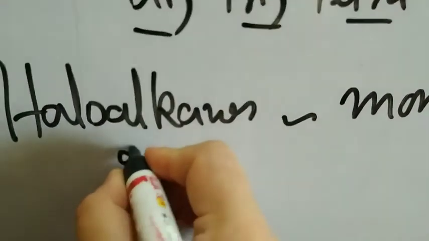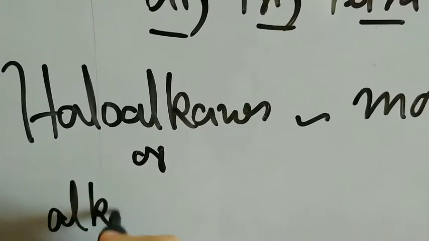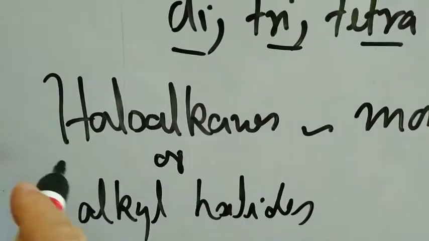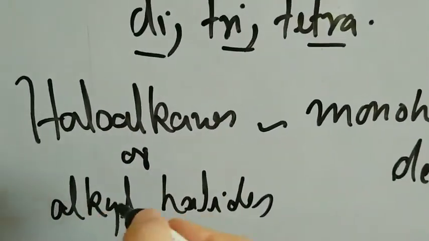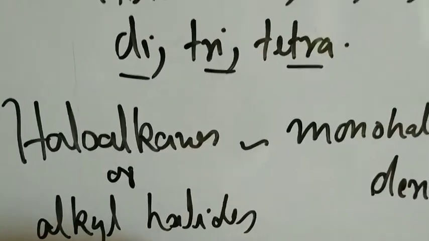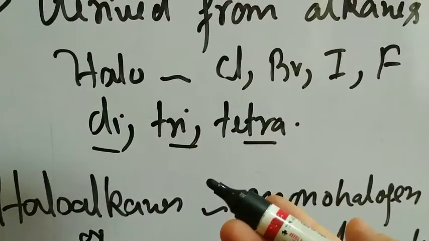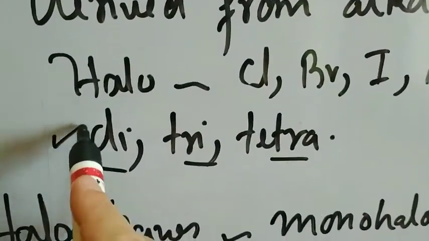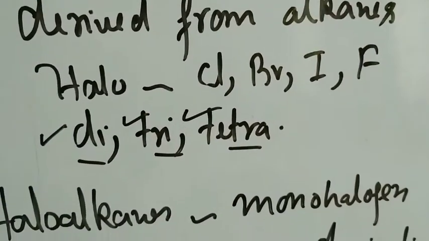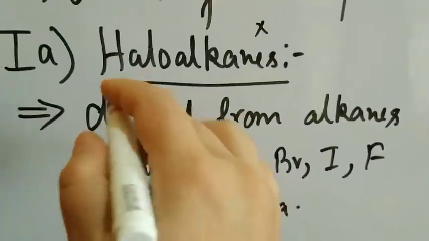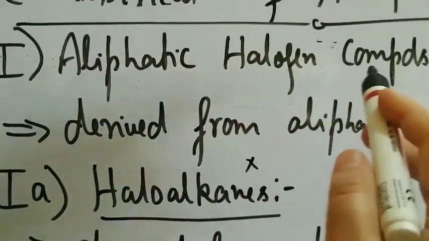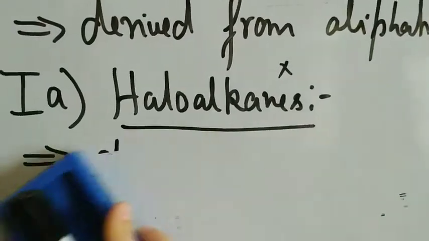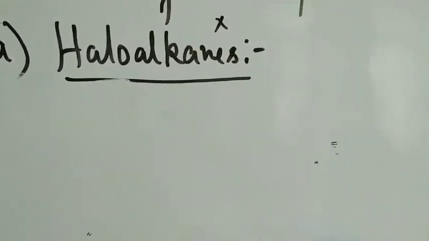And these haloalkanes are also called alkyl halides. In the common system, their trivial name is alkyl halides. In IUPAC, you call them haloalkanes, and in the common system, we call them alkyl halides. In the next section, when we do nomenclature of haloalkanes and haloarenes, we will see how to name these di, tri and tetrahalogen derivatives. For now, remember, the first type of aliphatic halogen compounds we are doing, haloalkanes, are only monohalogen derivatives.